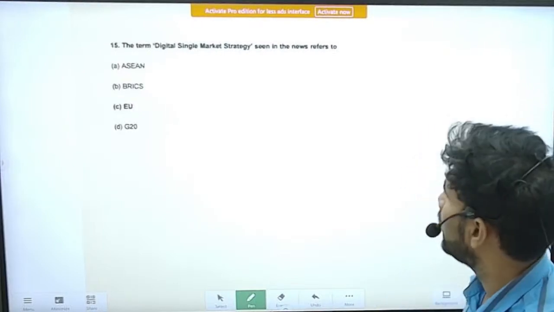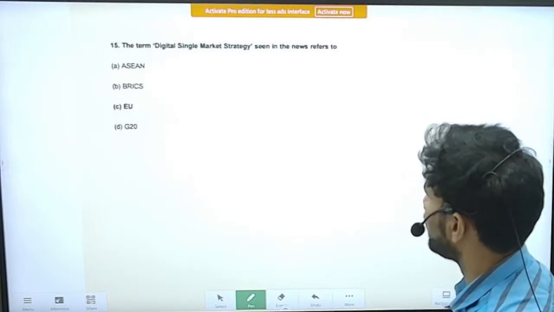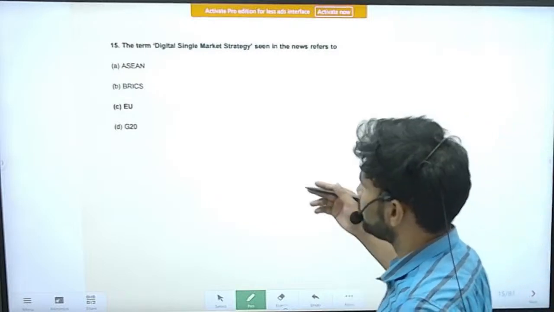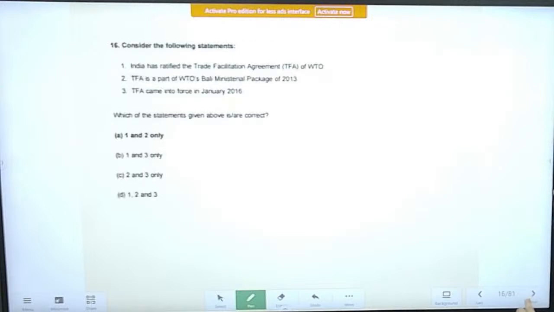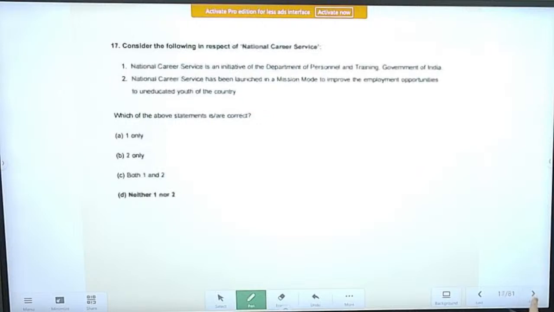Next question, question number 15. The term digital single market strategy seen in the news refers to... Again, it is a straightforward question. It is with respect to the European Union. Next question. I think the question has been repeated. It is something related to governance, so we can skip it.